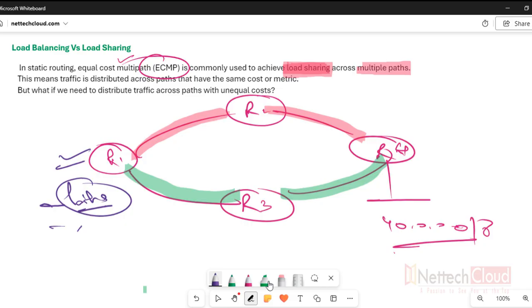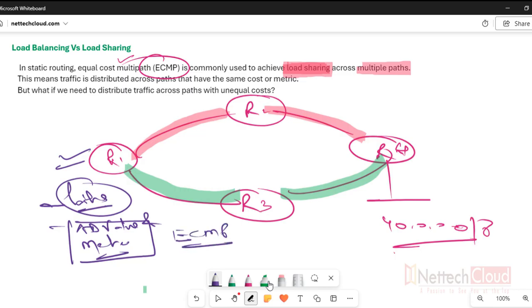If the AD value and the metric both are the same, then what happens? ECMP, equal cost multipath. Traffic is distributed in equal ratio, that is 1:1 in case of two different paths.